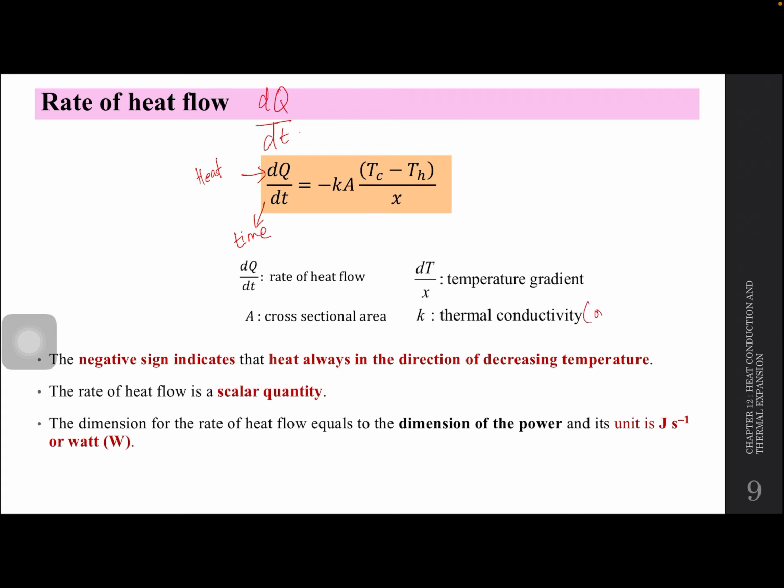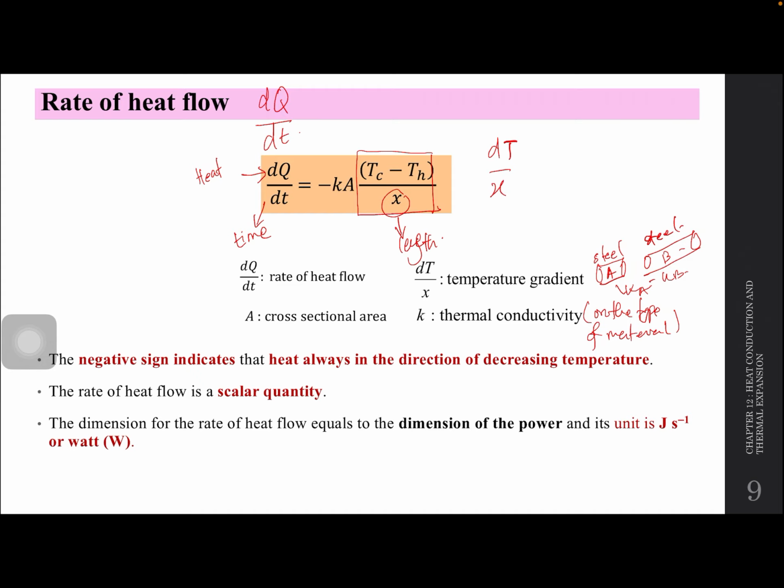This is depending on the type of material. Maksudnya kalau tukar apa-apa pun, kalau tak tukar material, dia punya K sama. Okay, contohnya this is A, this is B. Panjang berbeza tapi dua-dua made of steel. So ini value K dia sama, KA sama dengan KB. So kita ada A is cross sectional area. So this is X ni selalunya this is will be the length lah, dT over X. So belakang ni basically saya dah padam kat tu. So dT over X, this one is called a temperature gradient. It's always negative.